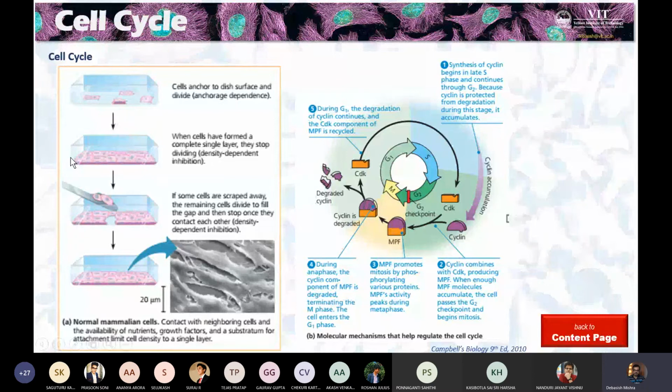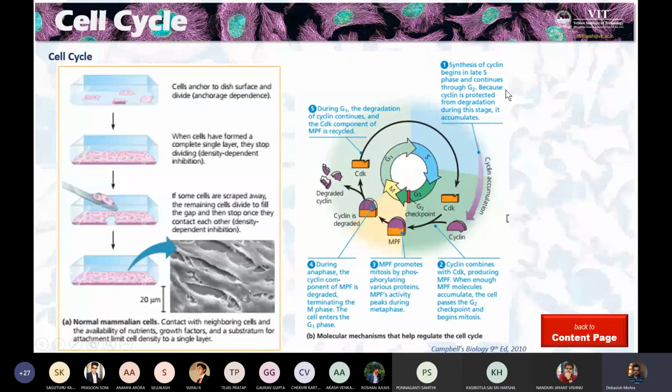When you give them a limited area to grow, they stop growing, and immediately we can say that they went into the quiescent stage. If you create a gap, suppose you put a scratch on the plate and take a few cells off, the gap will be filled back. Again, the cells will stop growing, meaning dividing. So the thing is very dynamic. This is how people experimentally saw and found the different checkpoints of the cell cycle.